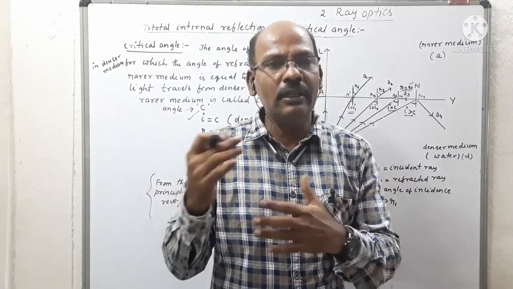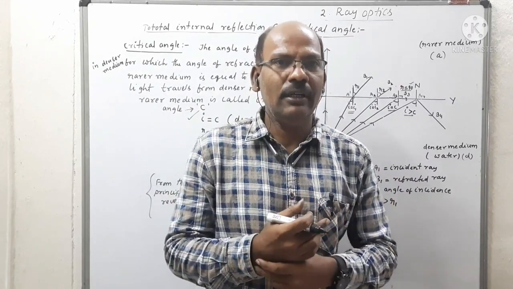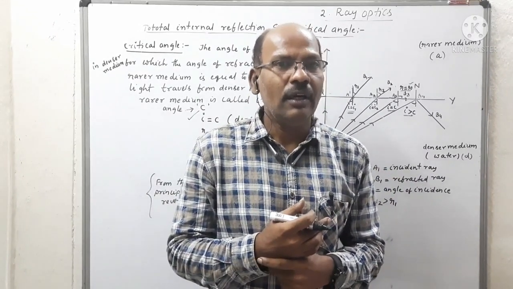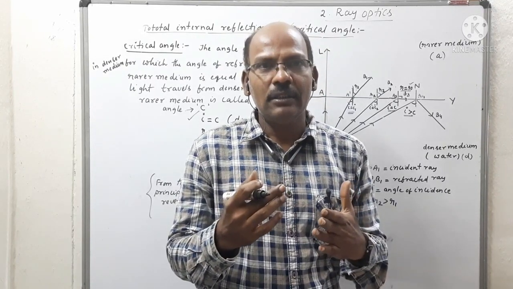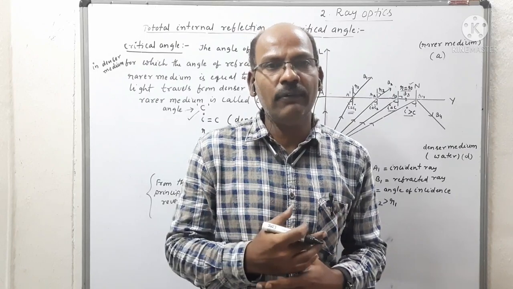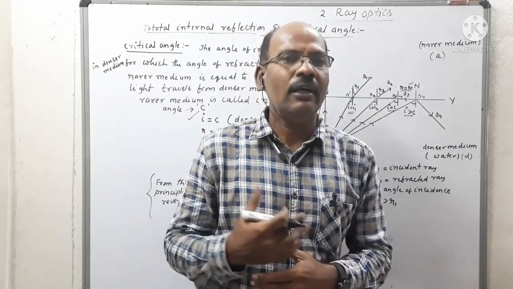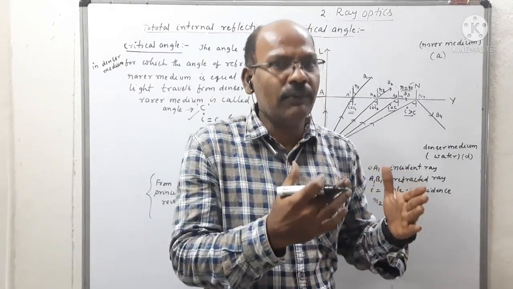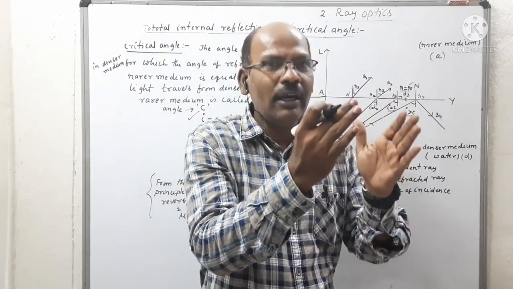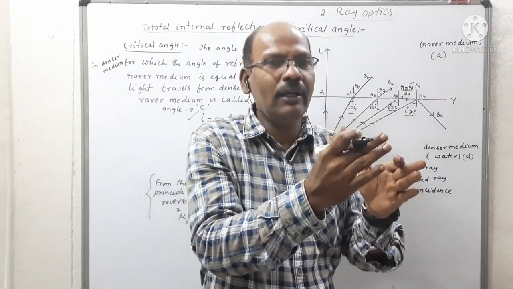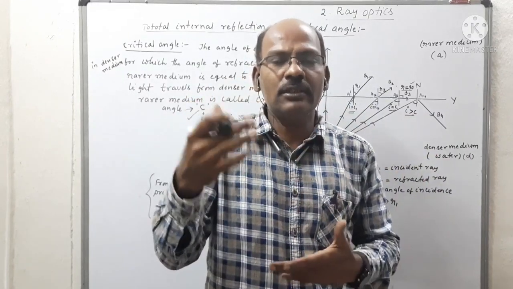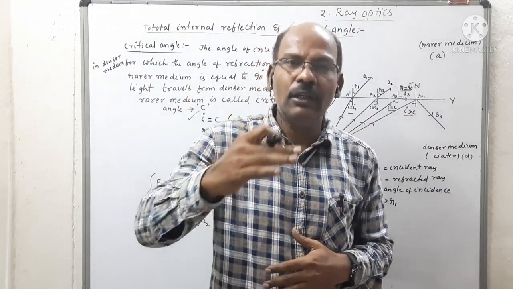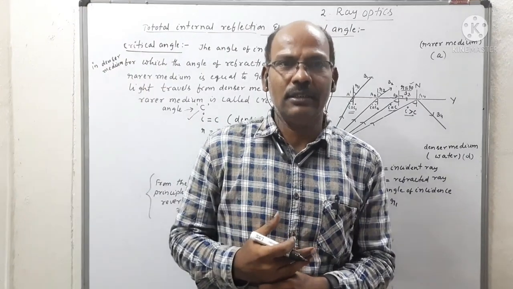Hence, total internal reflection is widely used in telecommunication networks like optical fibers. Optical fibers work on the principle of total internal reflection. Whatever information is given at one end is carried completely, 100%, without any loss of energy or information over long distances.